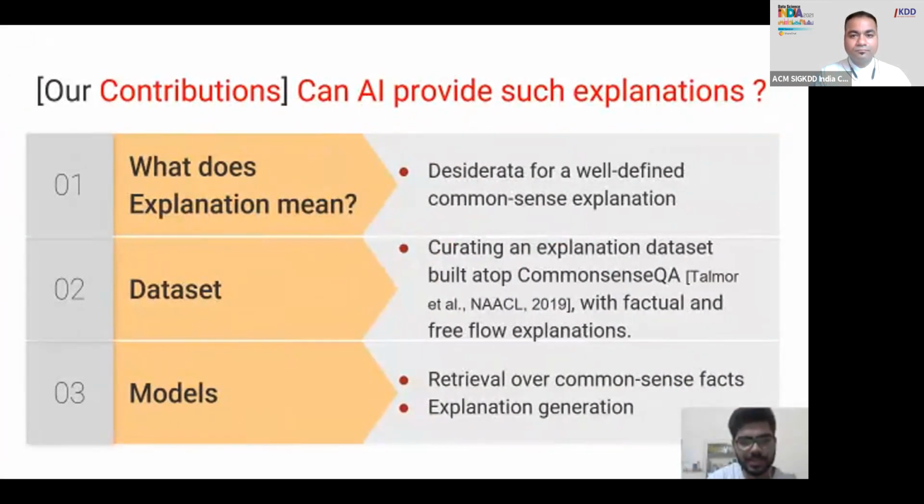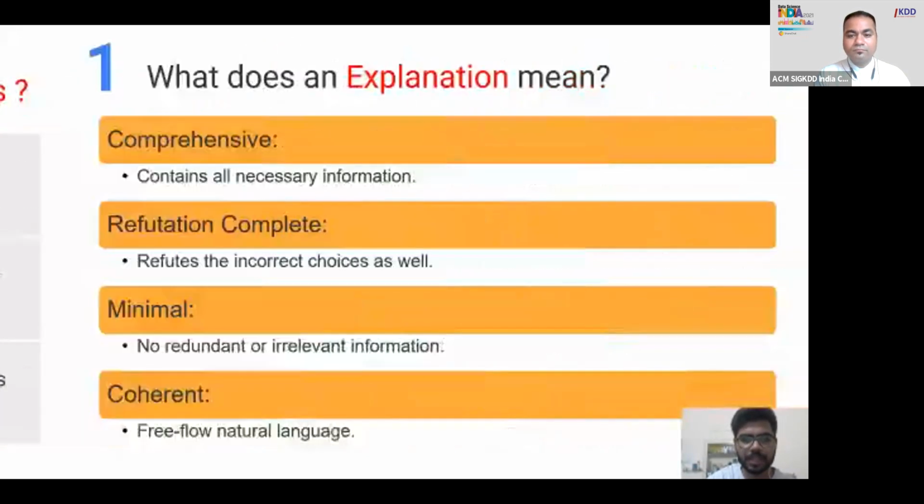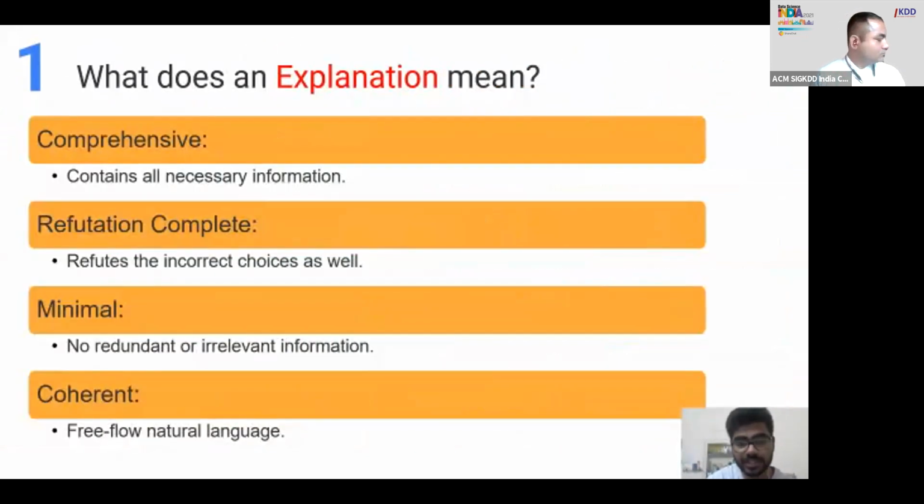So our contributions are multifold. First, to define what does an explanation mean. Then we curate a dataset on top of the Common Sense QA dataset given by Talmor et al. in 2019. And then we give models for both, baseline models for retrieval and explanation generation. So an explanation must be comprehensive, refutation complete, minimal, and coherent.